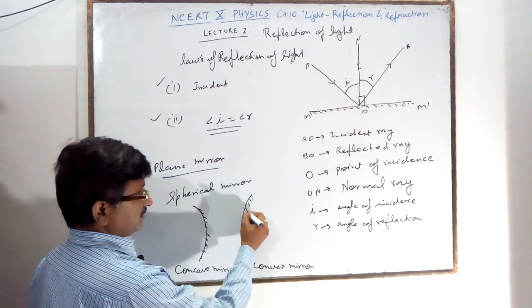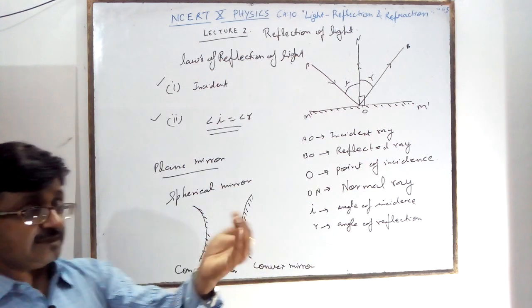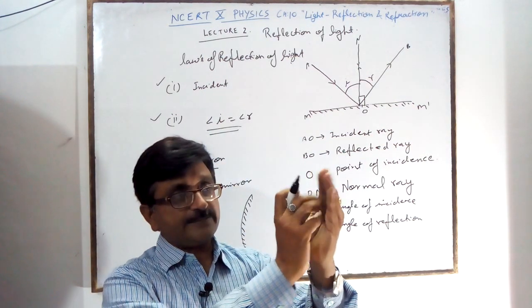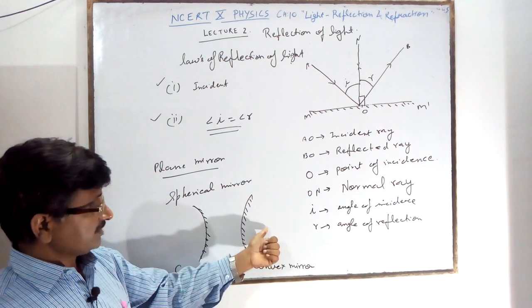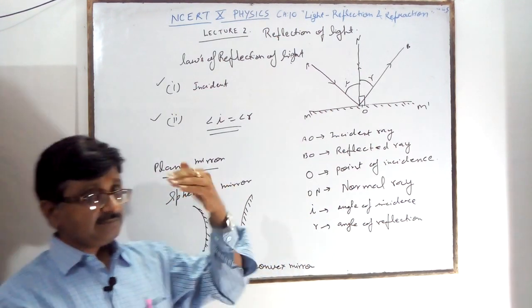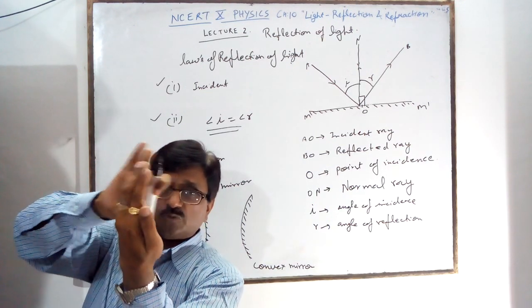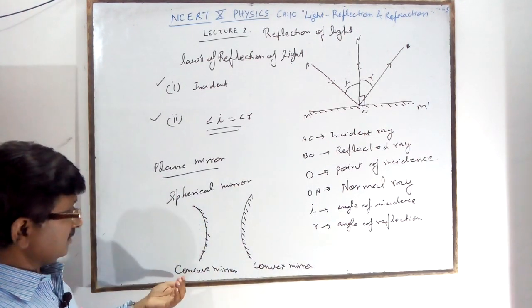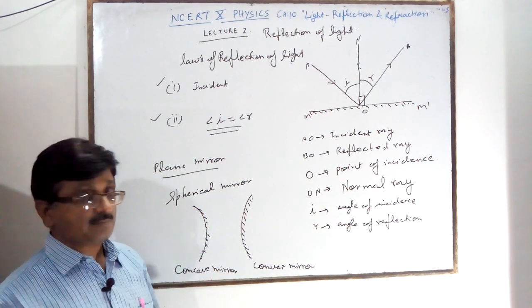Convex mirror: the bulging out portion is the reflecting surface. This portion is painted and this is reflecting, it is called the convex mirror. And the same thing opposite: this is polished and the inside portion is reflecting, it is called the concave mirror. And the uses are in different places.